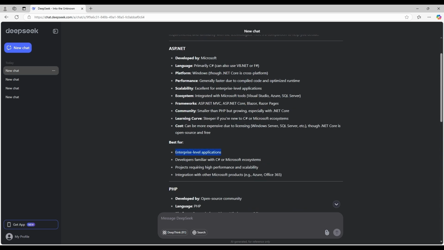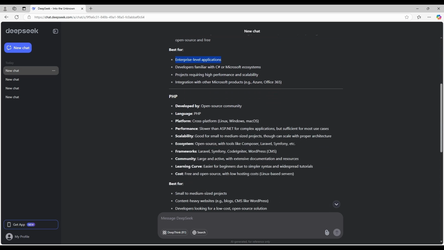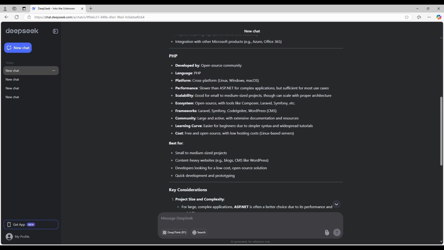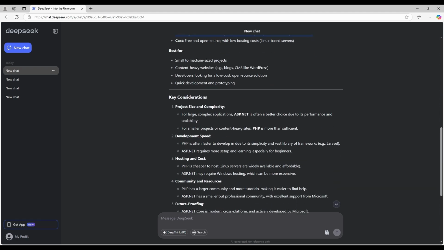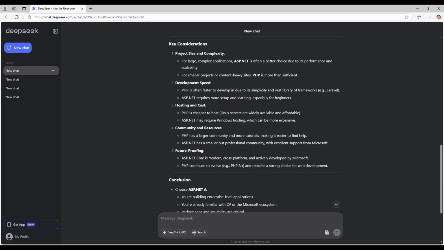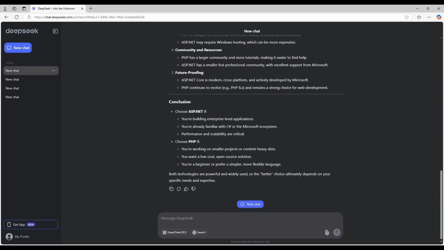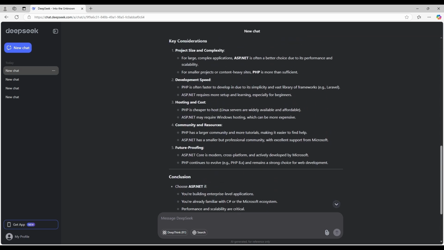ASP.NET is best suited for enterprise level applications. PHP, learning curve, easier for beginners due to simpler syntax and widespread tutorials. I mean, you can find tutorials for .NET as well, so not entirely true, but still okay. I mean, it's a reasonable answer.